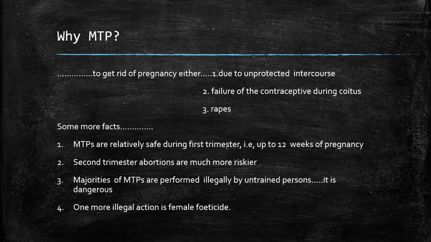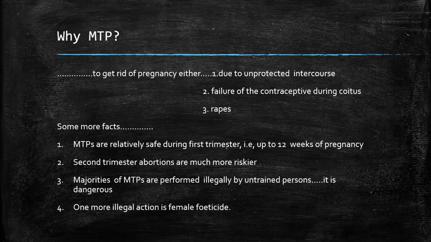Various contraceptive methods are there. Couples must use that contraceptive method, but sometimes that method fails and pregnancy arises. And third, that is very important, and that is a very crucial problem in the society, that is rape. The pregnancy due to rape.